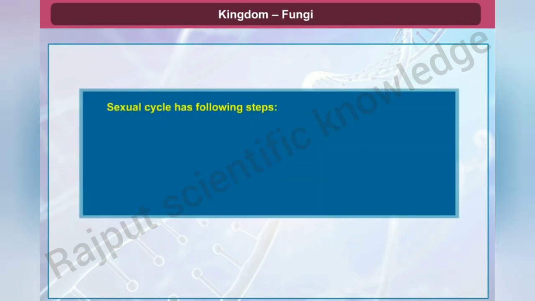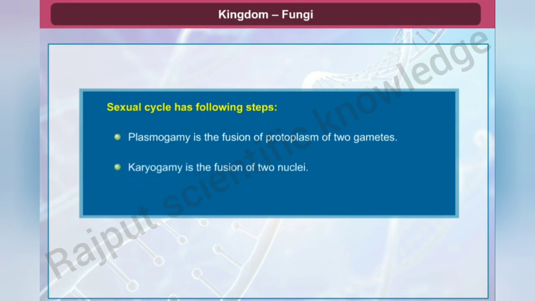Sexual cycle has the following steps. Plasmogamy is the fusion of protoplasm of two gametes. Karyogamy is the fusion of two nuclei. Haploid spores are formed by meiosis in the zygote.